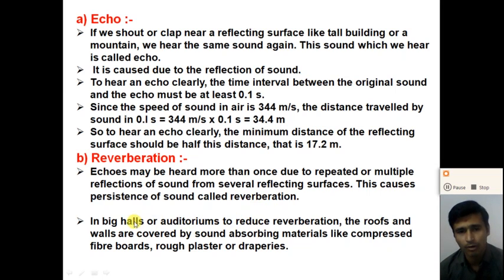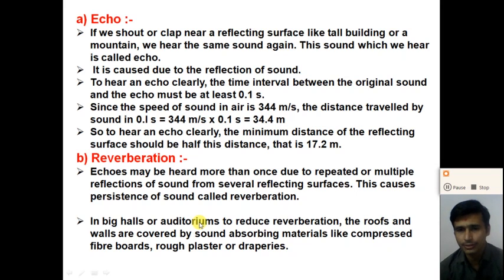In a big hall or auditorium, reverberation can be heard. If you speak in a big hall, you can hear multiple reflections of the sound, more than one, right? So that is called reverberation.